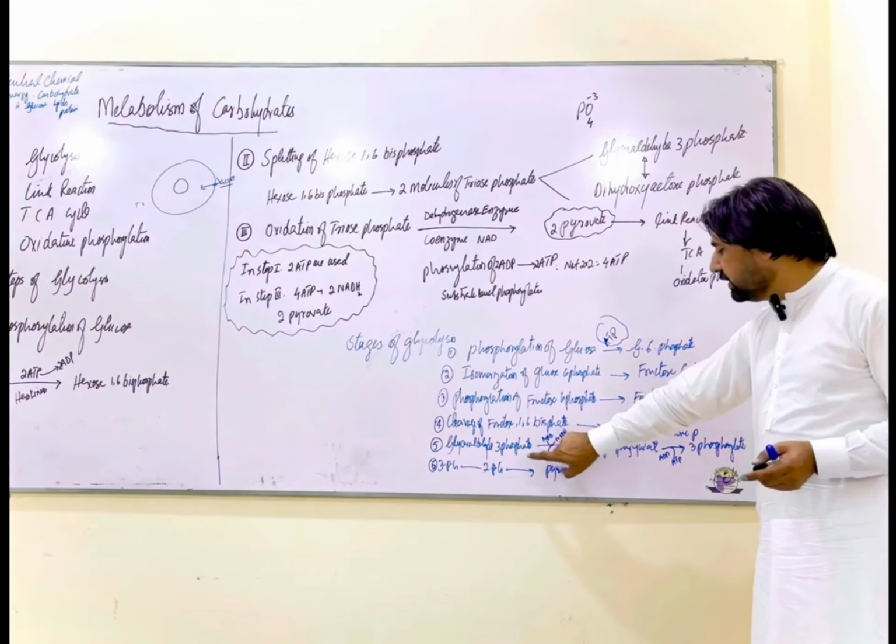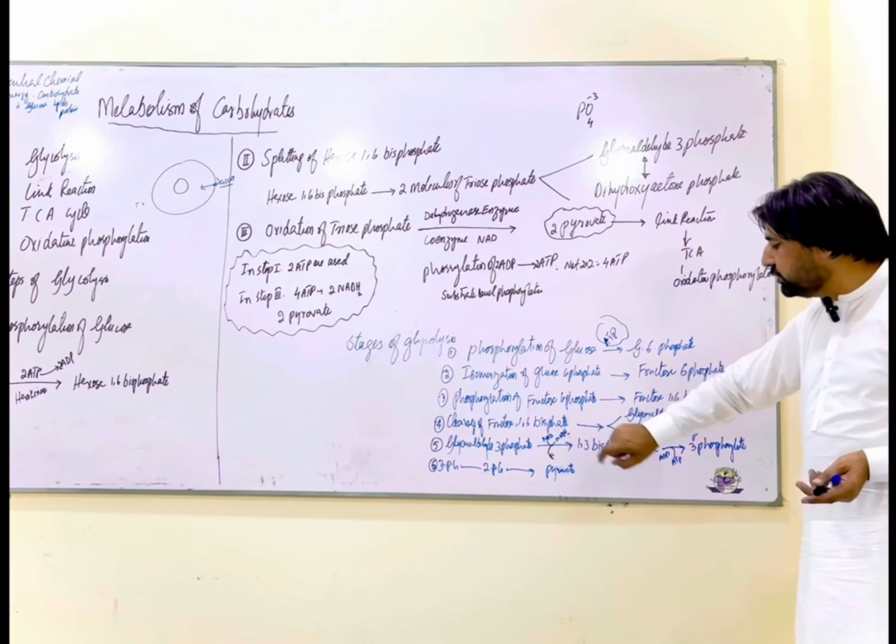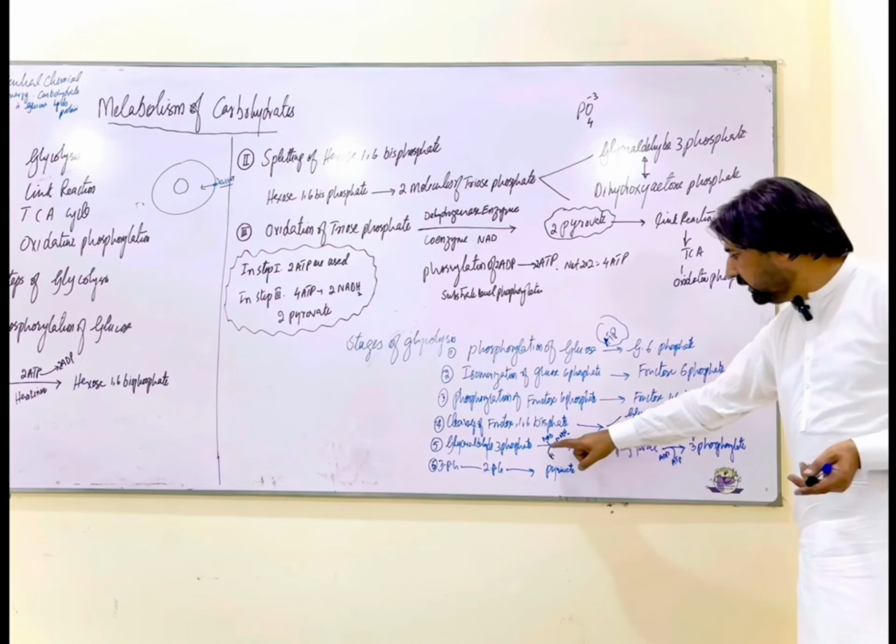So it attaches with glycerol-3 phosphate to give us 1,3-bisphosphoglycerate, meaning this triose would consist of 3 phosphate molecules. So right over here, one phosphate is attached, and at the same time two hydrogen molecules are removed, so that will give us NADH2. So right over here in step 5, let's say one molecule of NADH2 is produced, as well as 1,3-bisphosphoglycerate.